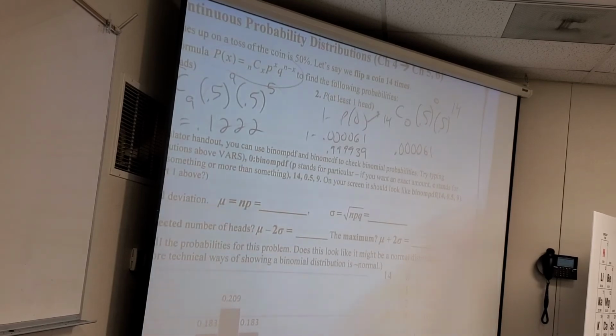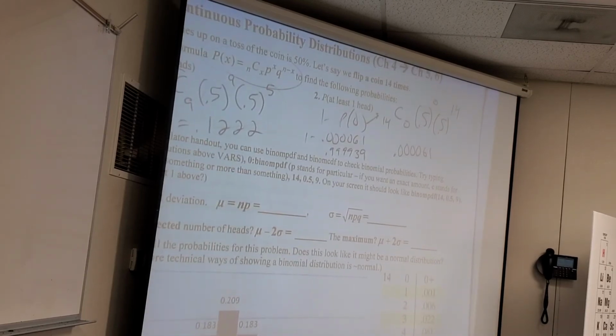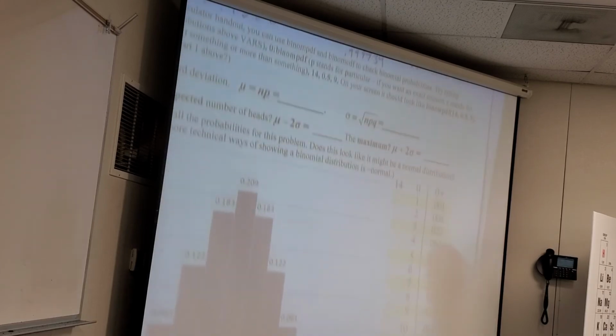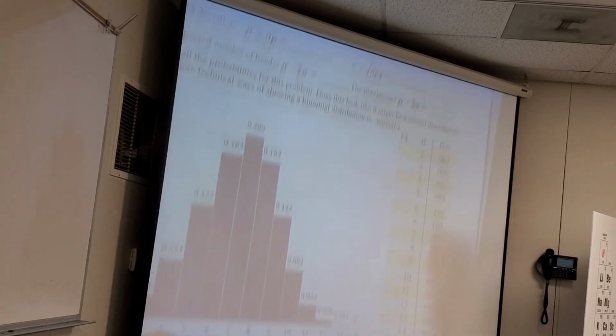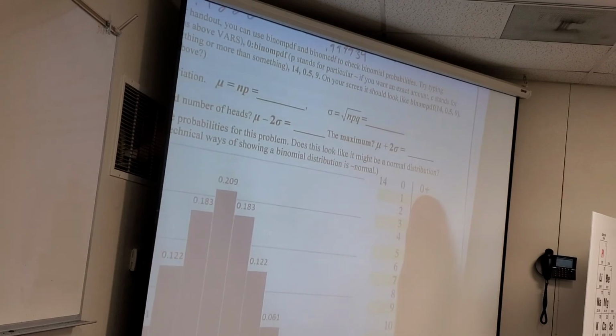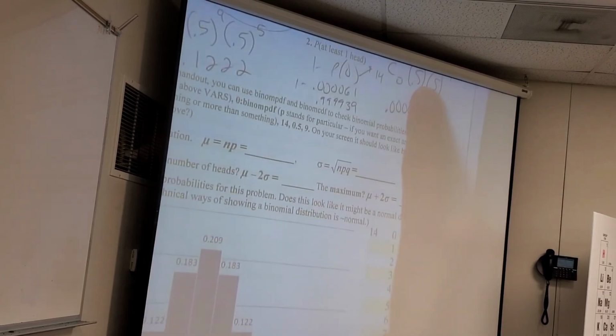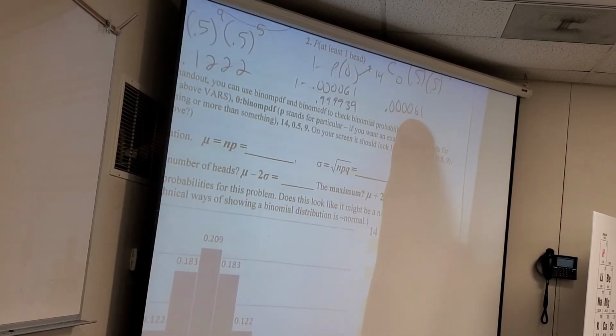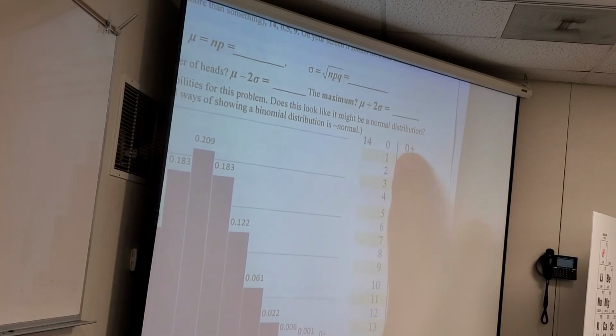Okay. So that's a nice little reminder. Now what I've done down here is I made a table. If I use the formula, can you see what 0 plus might mean? The probability of 0 is really close to 0, right? But of course it's a little bit above 0. So that's what 0 plus means in this thing.